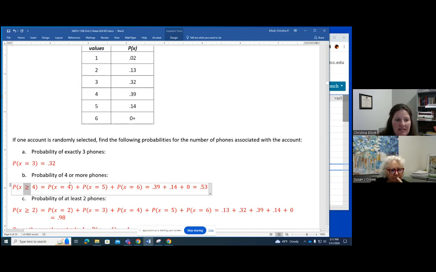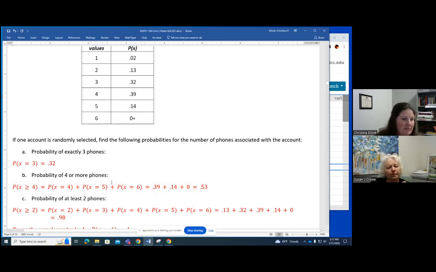Yeah, because that's what's going to be in your calculators, in StatCrunch. You have to use those symbols. So you need to be able to put the right symbol for greater than or equal to, less than or equal to, between, etc.